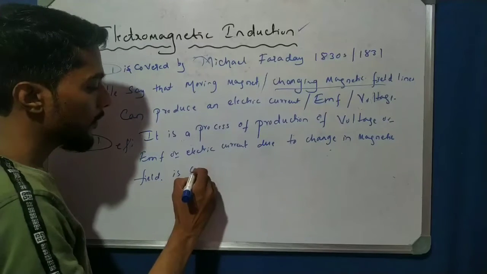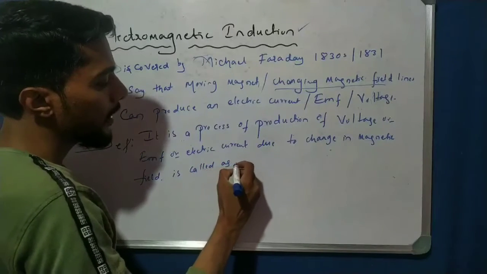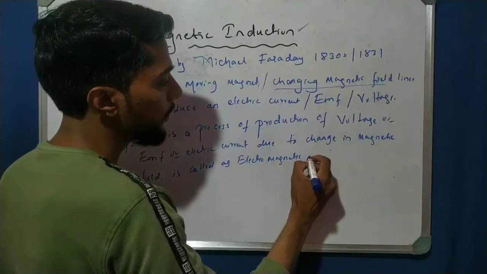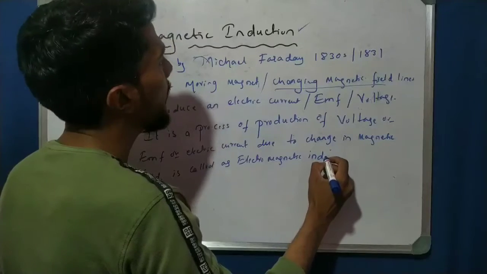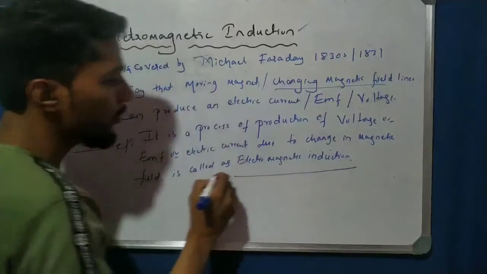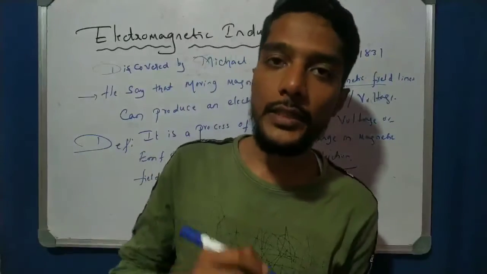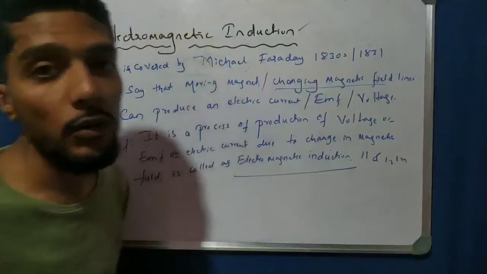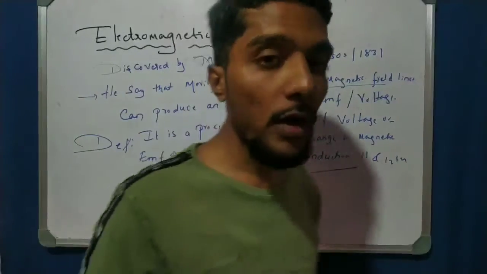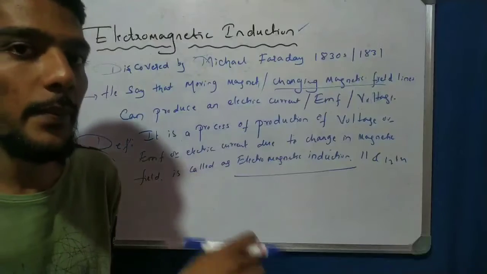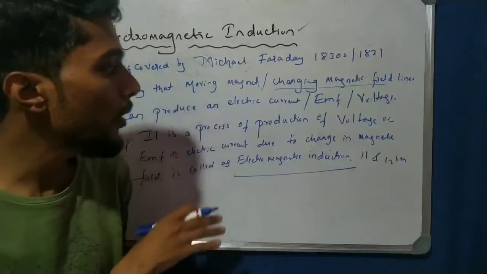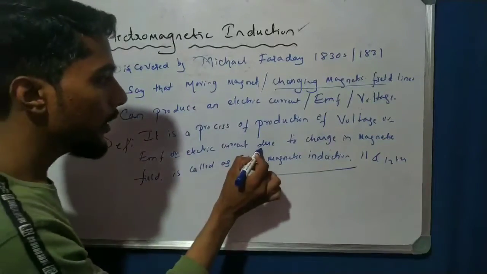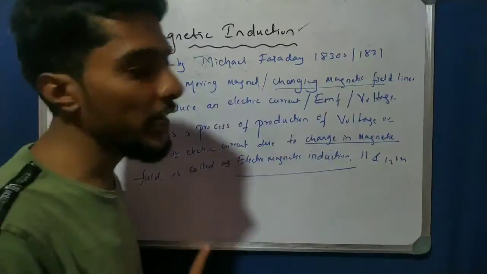Is called as electromagnetic induction. That is a very important concept, not only in 10th standard, it is also in the 11th and 12th. In the 11th and 12th, you will discuss more about electromagnetic induction, but this is the base, and you have to remember this very important point. The condition is which type of field? That is due to change. That is very important. Changing magnetic field.